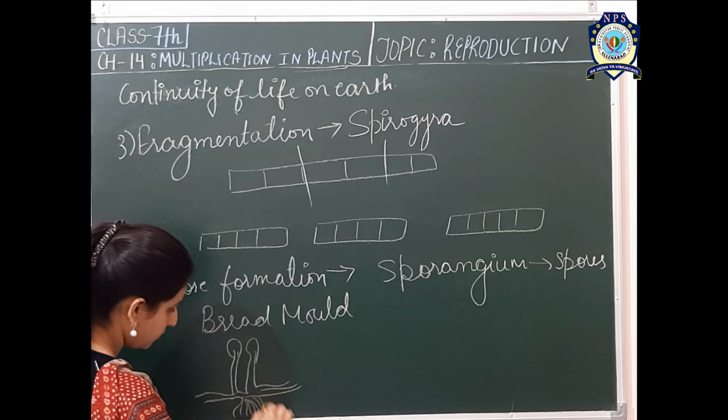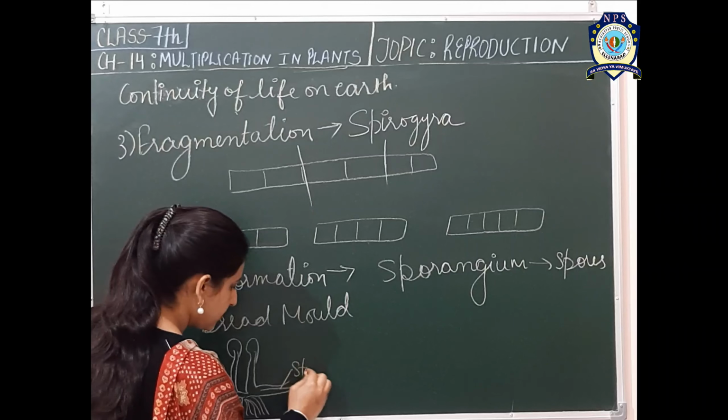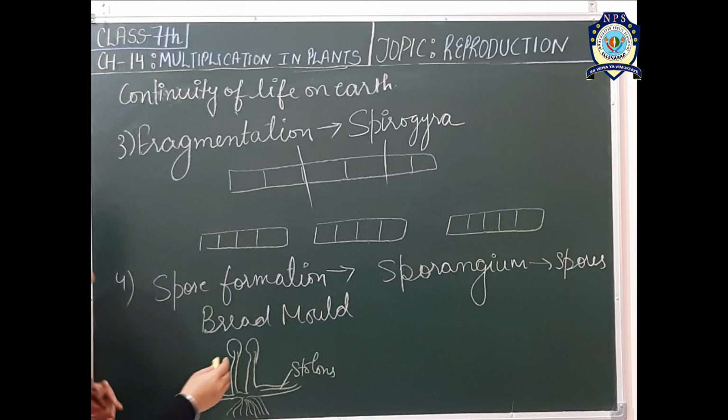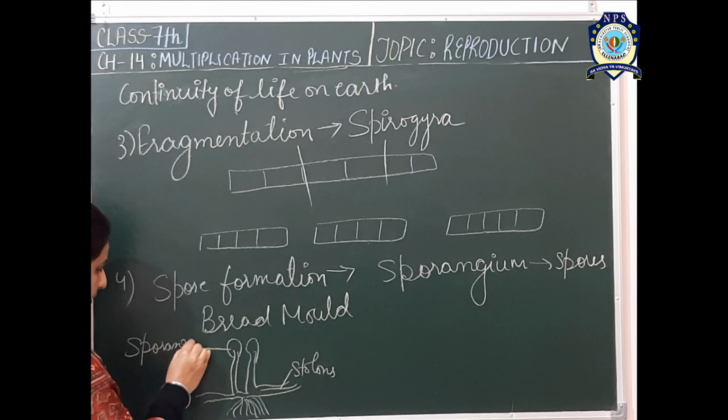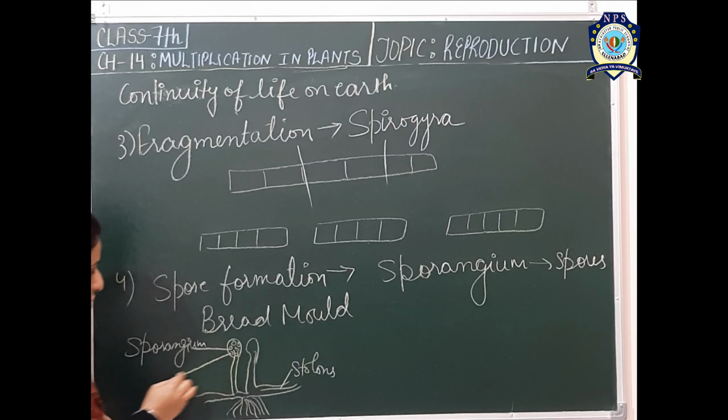These rhizoids help them to fix on the bread, and these are the stolons which lead to further growth of the mold. This swollen structure is the sporangium, and inside the sporangium small round structures are present which are called spores.